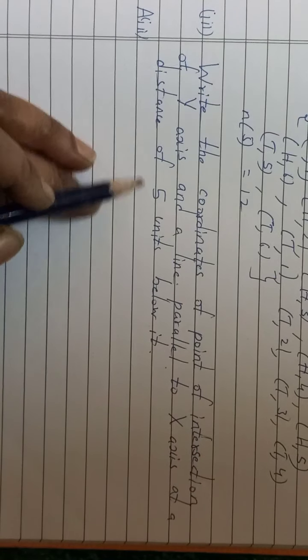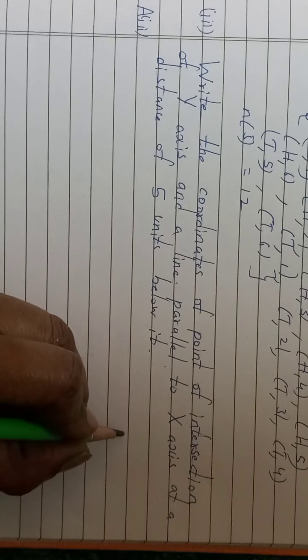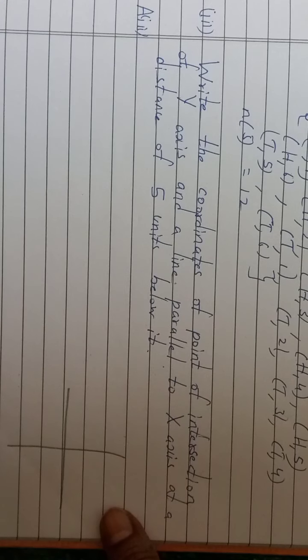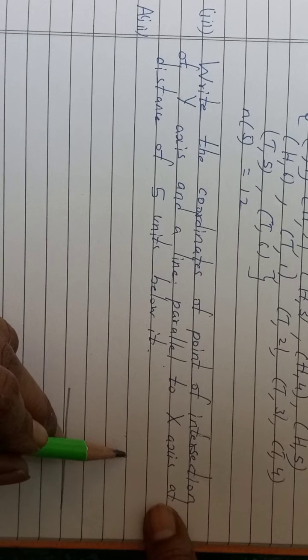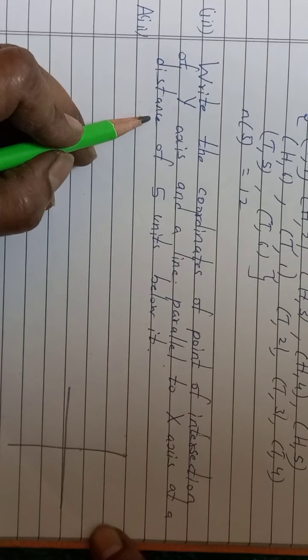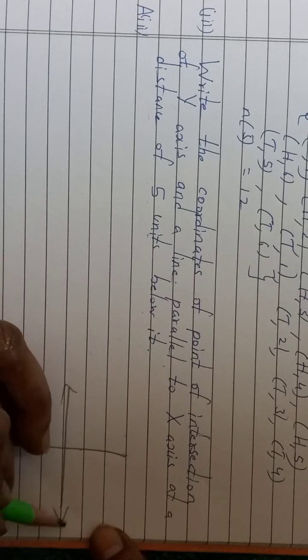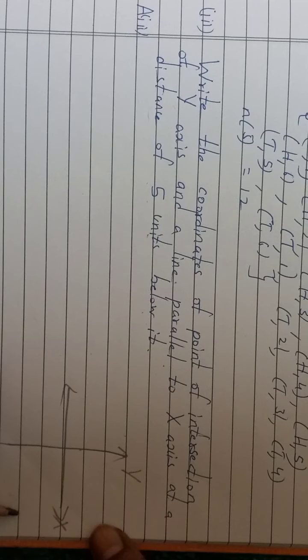Now here, in a very simple way, if you want to understand that, if you are having here x-axis and y-axis, okay, so here write the coordinates of point of intersection of y-axis and a line parallel to x-axis at a distance of 5 units below it. 5 units means it will be down here. This is y-axis, x-axis, y-axis. Below means like this will be the situation here.